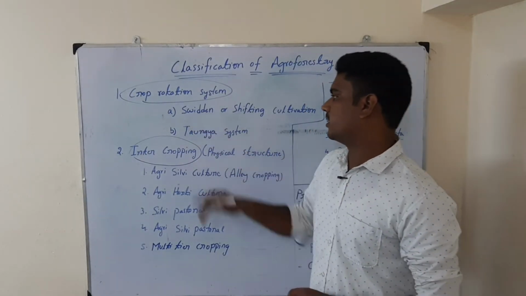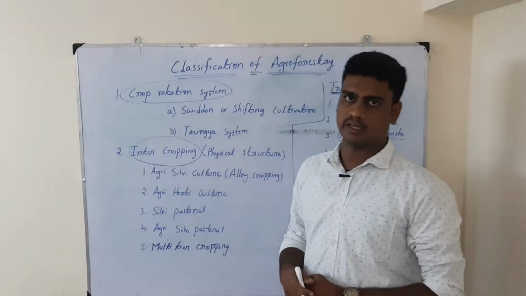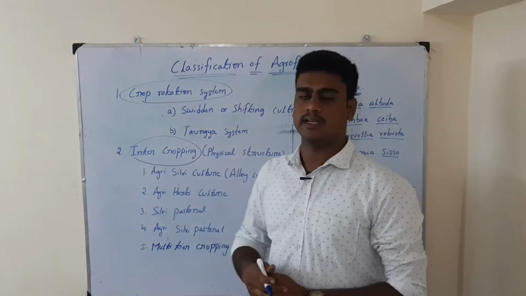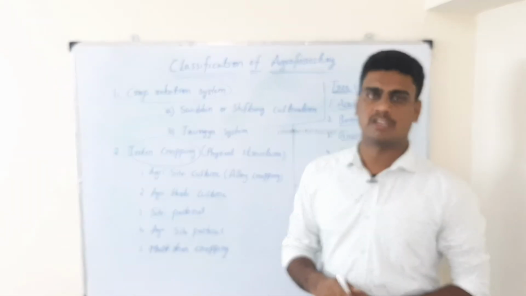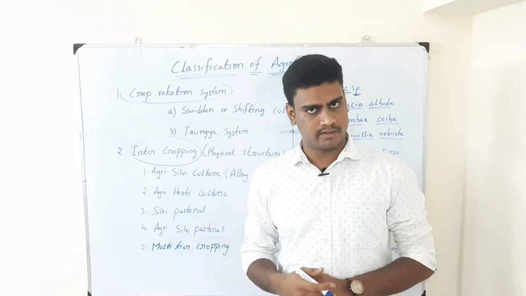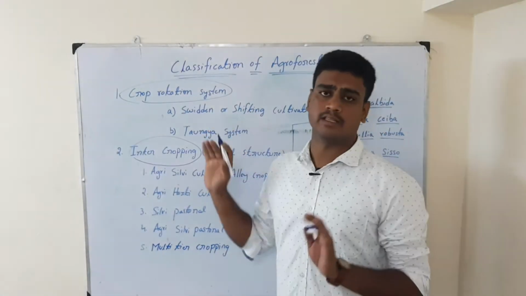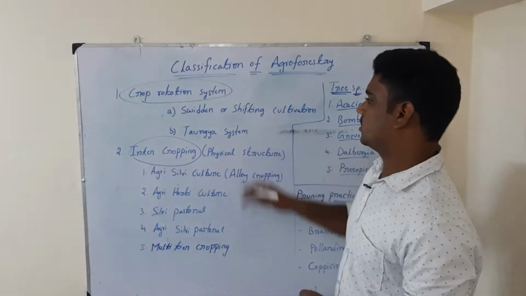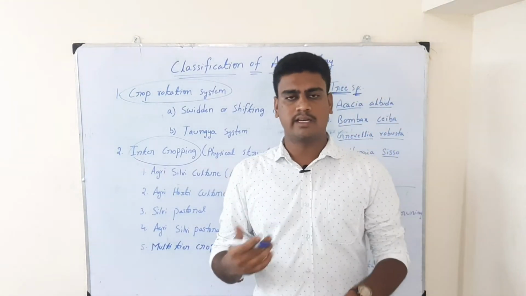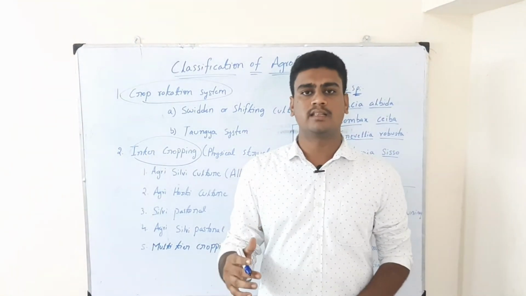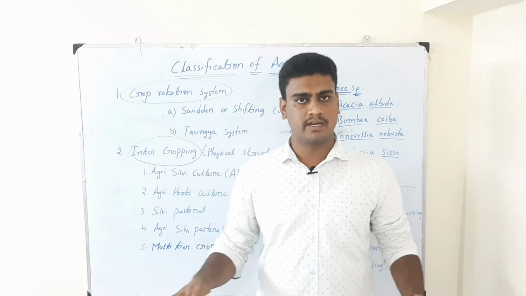So let us see the meaning of shifting cultivation or Sweden cultivation. This is especially done in the northeastern states of India and originated from the neighboring country Burma. It is still going on in the northeastern states. Shifting cultivation is nothing but cutting down the forest trees and later growing crops until the soil fertility is completely lost.